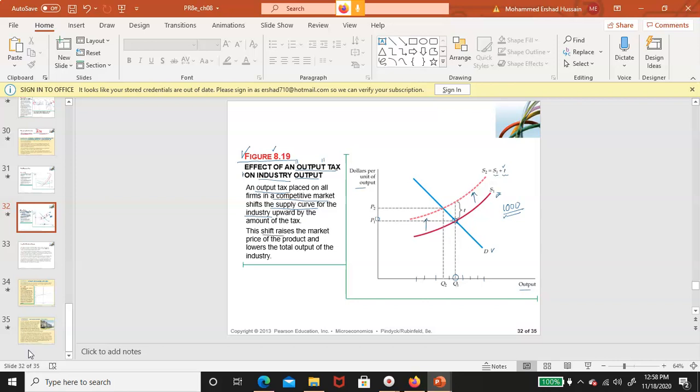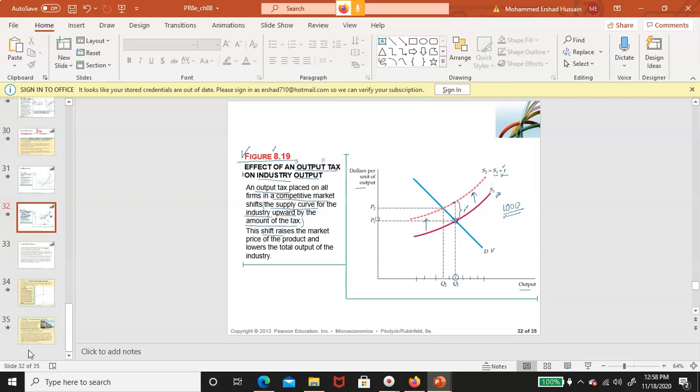So the supply curve for the industry will shift upward by the amount of the tax, right? This difference, as you can see, is equal to that T that is added. And because of this shift, the market price of the product rises and the total output of the industry falls.